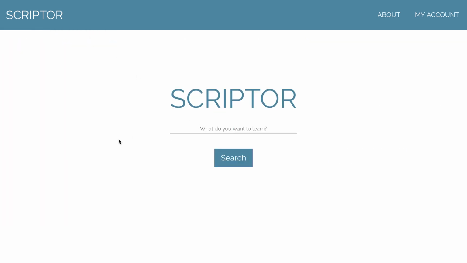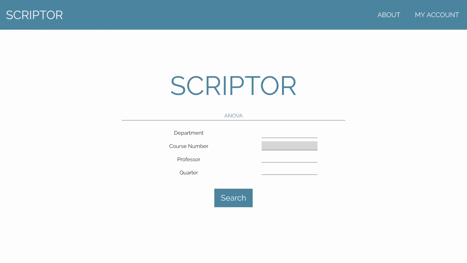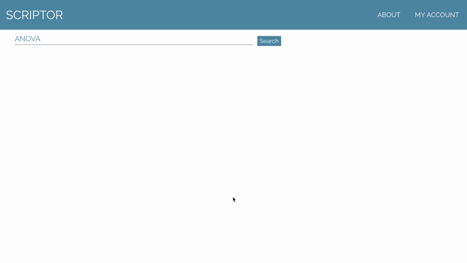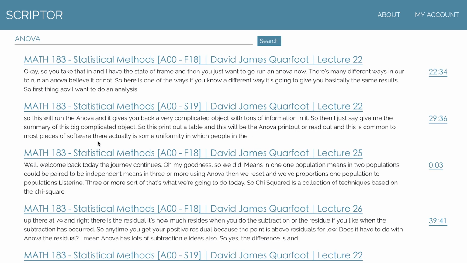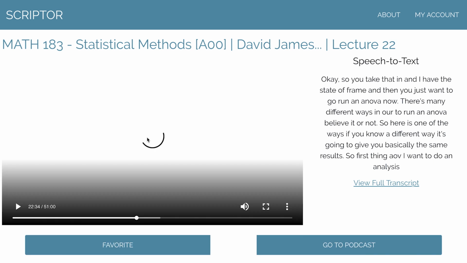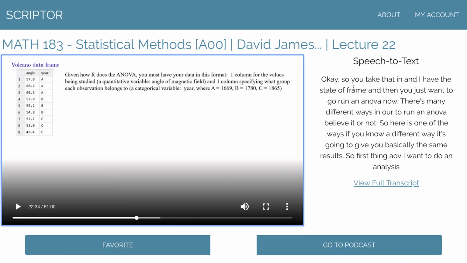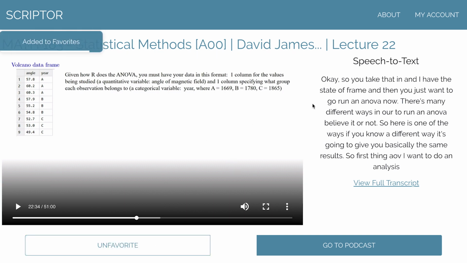Now for Kayu's example, we can search ANOVA, because that's what he was looking for. This is such a specific result that only Math 183 results come up, and that's exactly the class he was in. So ANOVA is in all these results pages. Let's click on the first one. And again, we get the same page layout in all these results with the text blurb and the timestamp matching. Let's favorite this as well.